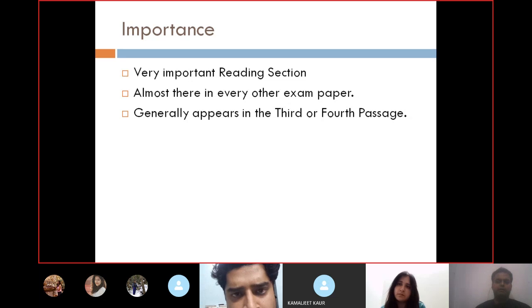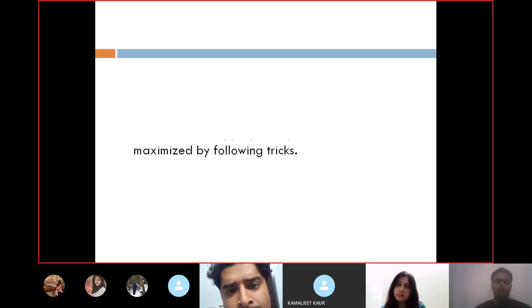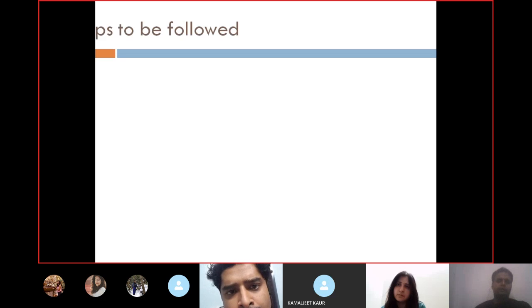Now, it generally appears in the third or the fourth passage, as I told you, and it can be done appropriately, and the score can be maximized by following tricks. There are certain tricks involved in it, and if you do it appropriately, then a good score can be obtained. So now going further, what are the tips to be followed?